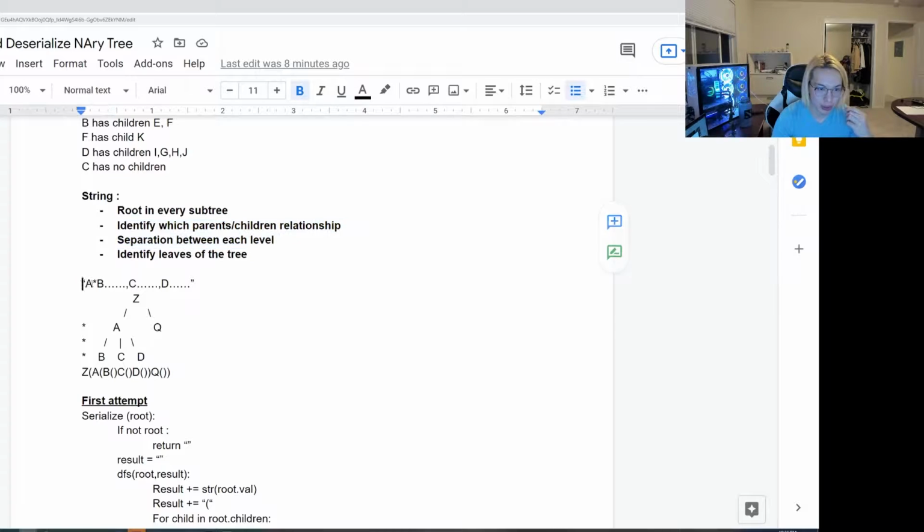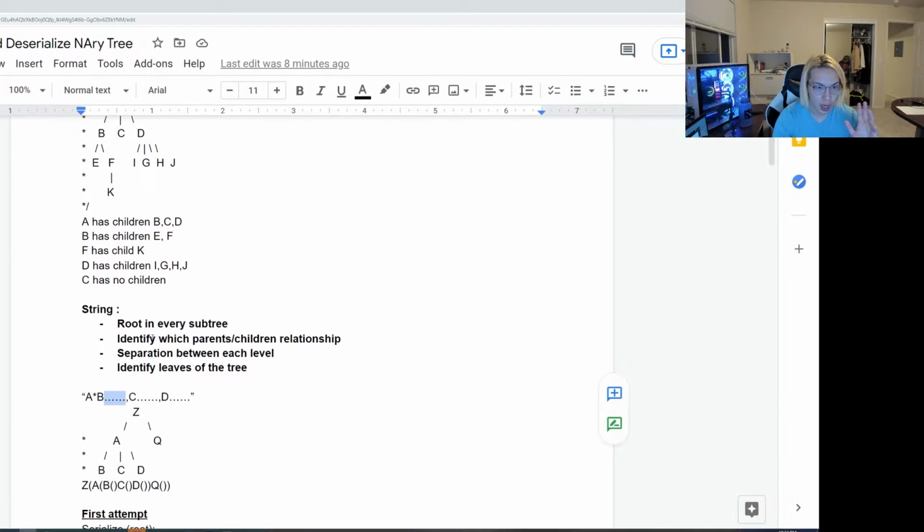Next, he tries to go through the solution, but I don't understand this. Why are these periods here? I assume that he's trying to solve the problem, but it's not apparent to me what each of these really mean. If we give him the benefit of the doubt and assume he's looking at the node and then all his children, then this is probably the right path. However, I definitely would not represent it this way just because it does get a little bit confusing. And again, if you're not writing it down exactly, then the thought doesn't exist. So it's impossible for me to get any more benefit out of this line.